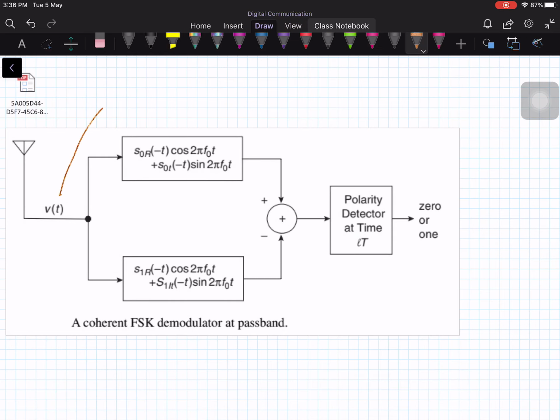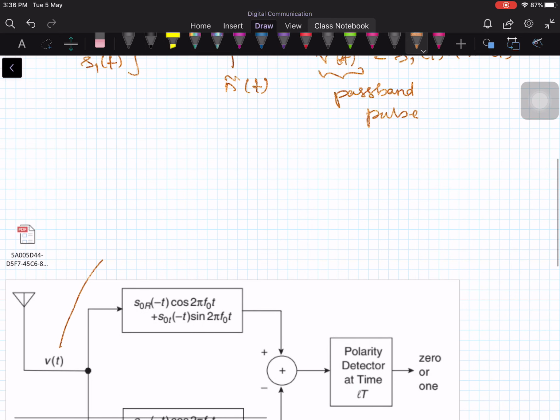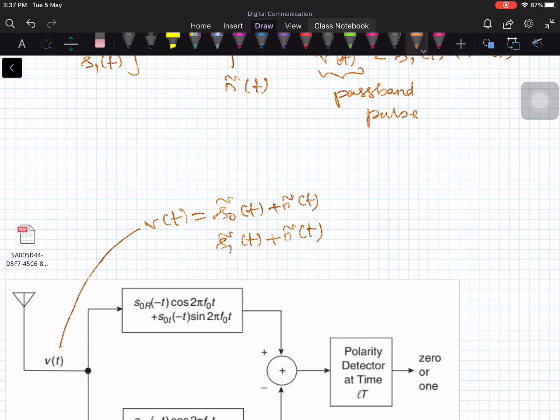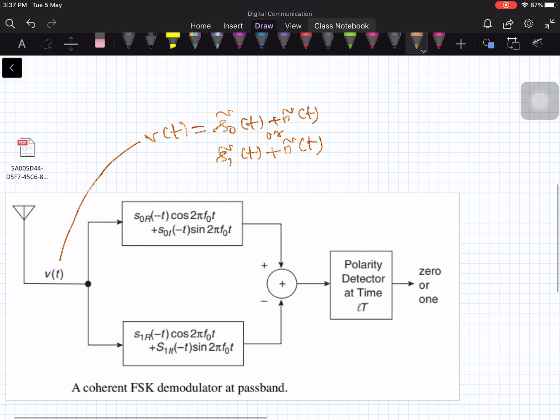V of t is equal to the transmitted pulse, either S0 tilde of t plus n tilde of t or S1 tilde of t plus n tilde of t, any one pulse is received here, and the matched filter is a passband matched filter here. So this is S0 real of minus t cos of 2 pi f0 t